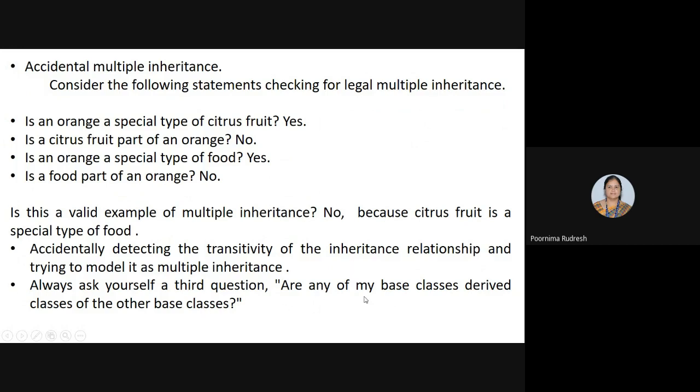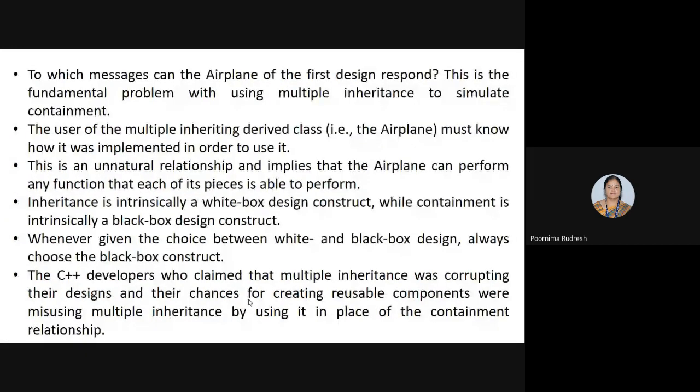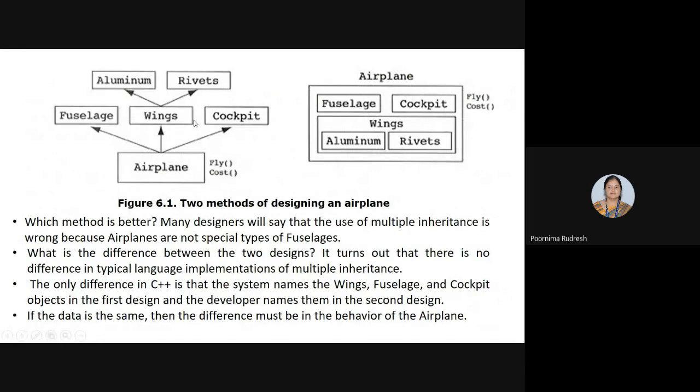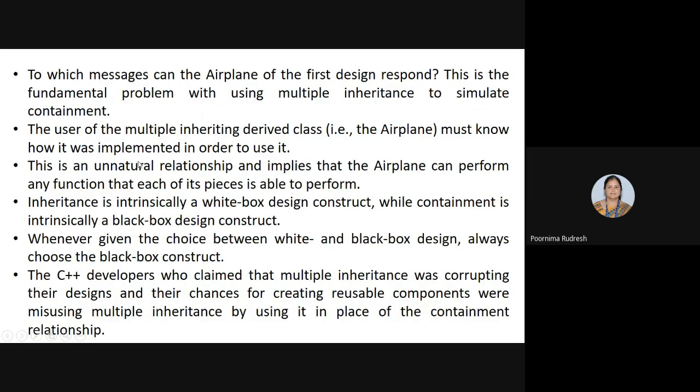This says that are any of my base classes the derived classes of the other base classes. See here, if you consider the class Wings, Wings is the base class for Airplane. Then we have to check whether Wings becomes the derived class for any base class. Here it is yes, right? Wings becomes the derived class for Aluminum and Rivets, and it becomes the base class for the Airplane class. So this question we have to answer.